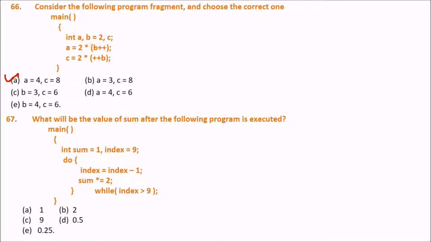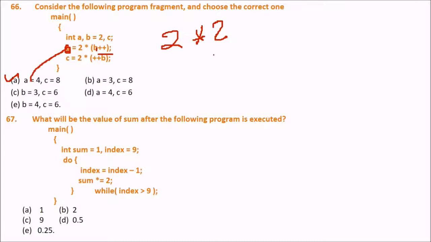Now why? A is 4. How? Because in this case it is 2 into B plus plus. Now this is the post increment operator. So first the operation on B will be done, then the post increment will be done. So this will be 2 into 2. So A will get the value 4.